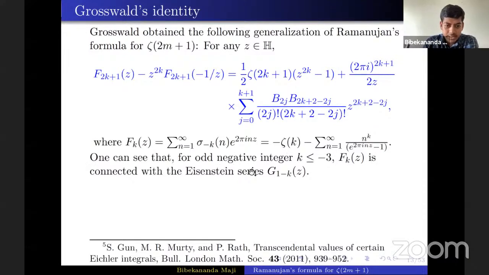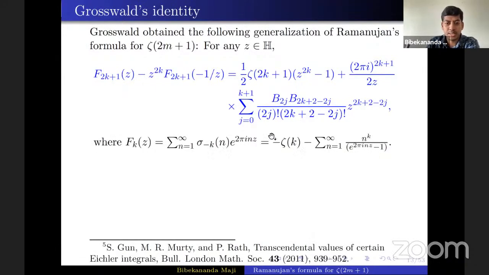Now one can easily see that when k is odd, a negative integer less than or equal to -3, then this f_k(z) is connected with the Eisenstein series G_{1-k}(z). Since k is less than or equal to -3, 1 minus k is greater than or equal to 4, right? And since k is odd, it is not exactly equal to this G_{1-k}, because you have to normalize the Eisenstein series. Then only you will get this thing.